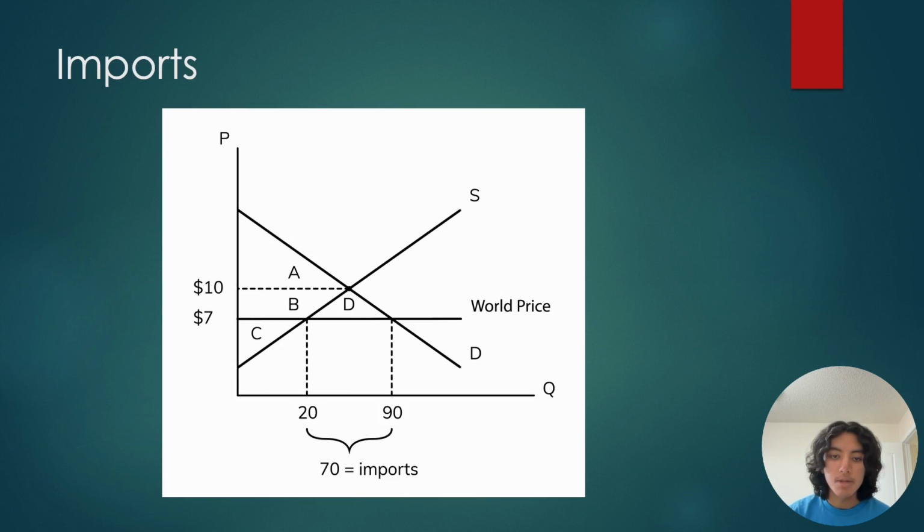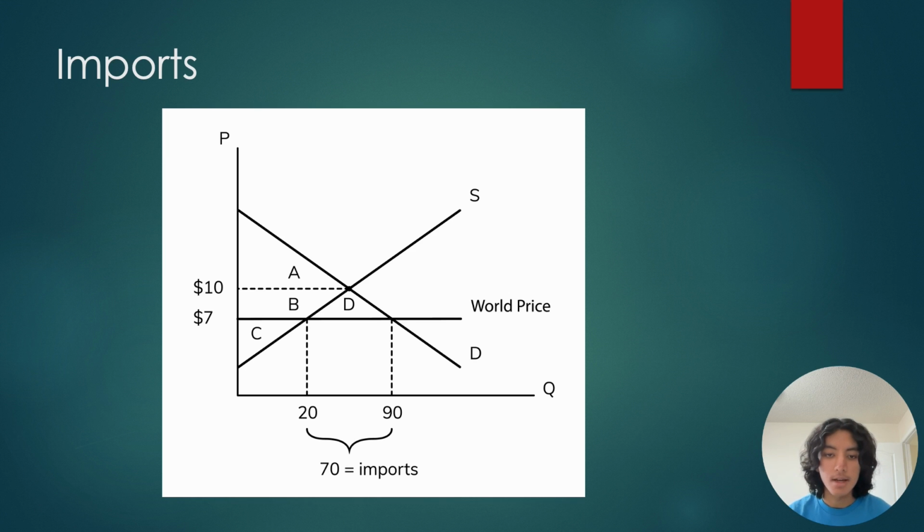Now the exact opposite thing takes place if we import apples instead of export them. Let's say that the international price of apples was $7 instead of 12, so it was below the domestic price of $10. So Canada decides to import apples instead. And when that happens, due to the principle we discussed earlier, the fact that during a trade, domestic price adjusts and matches up with the world price, apples now being sold at $7 everywhere.